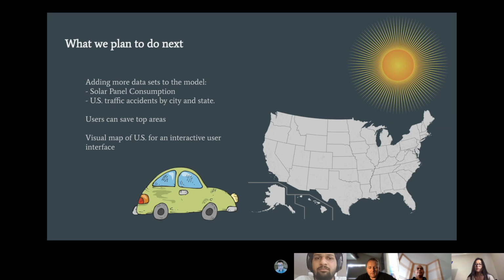And it would also be cool to add a visual map of the US so that we can have an interactive user interface, and it would be cool for the user to see the map and pan over it and view the stats on that city.